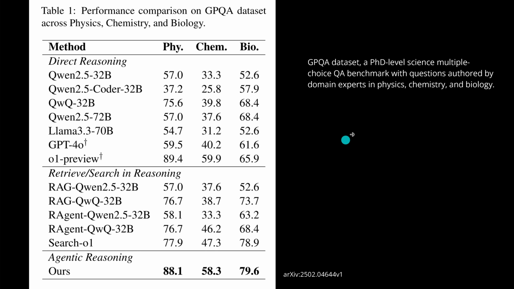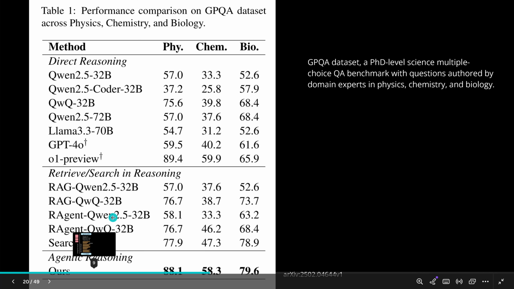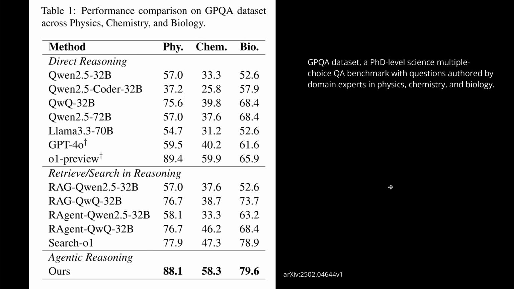So this is here the University of Oxford official results, a performance comparison on a PhD level multiple choice Q&A benchmark, where we have questions in physics, chemistry, and biology. And here you have all the different models, beautiful. And then you see, of course, in the last line here, where they say agentic reasoning. Yeah, they call this agentic reasoning. And of course, this has more or less the best performance of all the other models. Beautiful. So you see, there is something to it. If you have multiple agents that are really specialized for their task, where you have really numerical simulation that you can run, that you get real data back from the simulation to help you decide, for example, on your next investment.